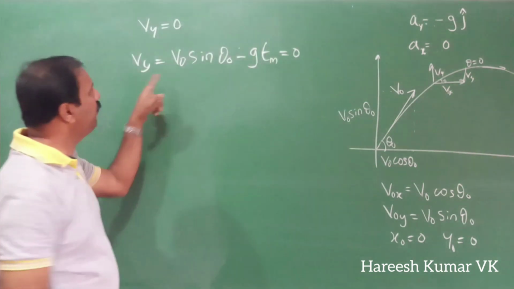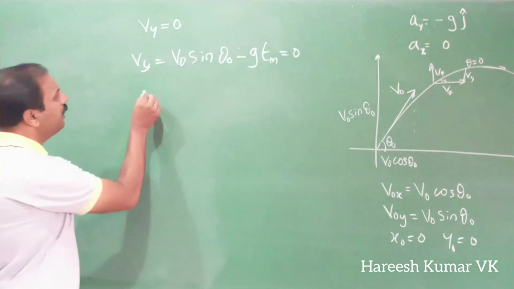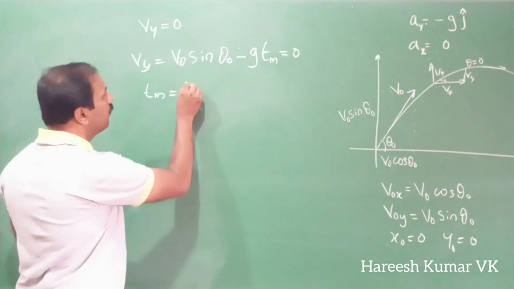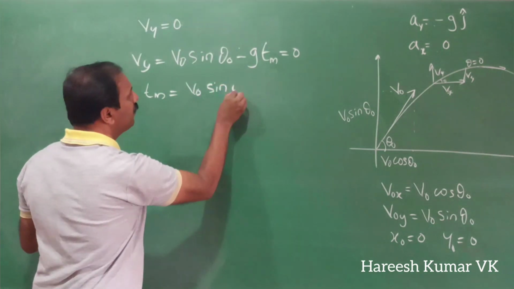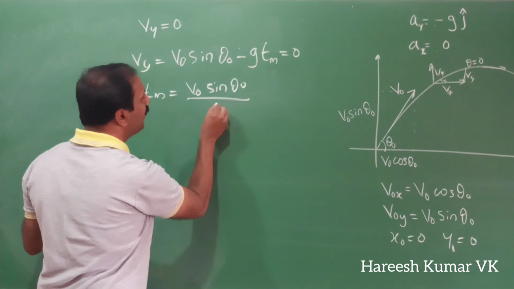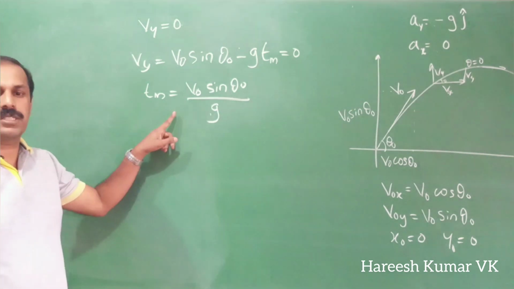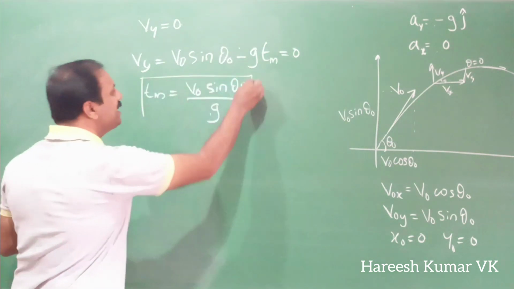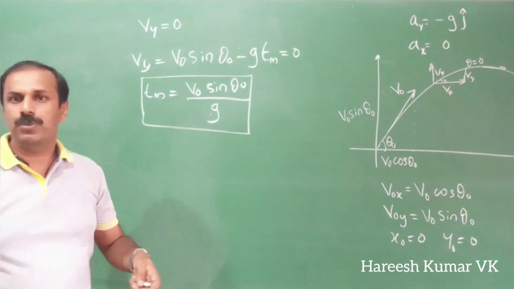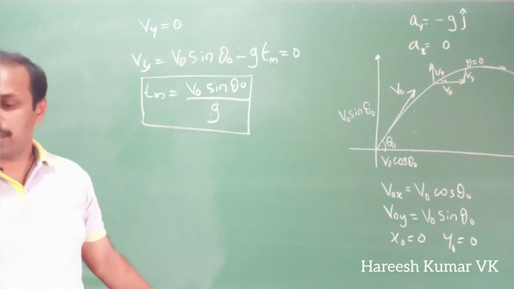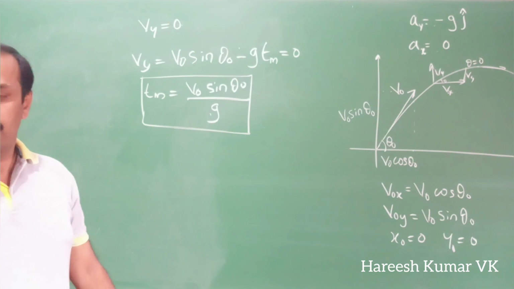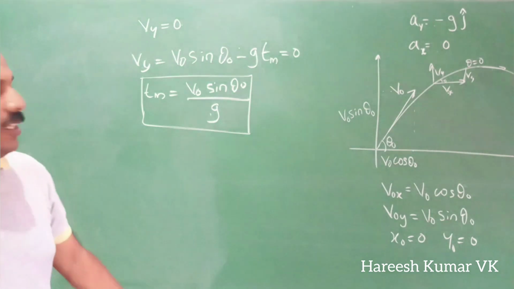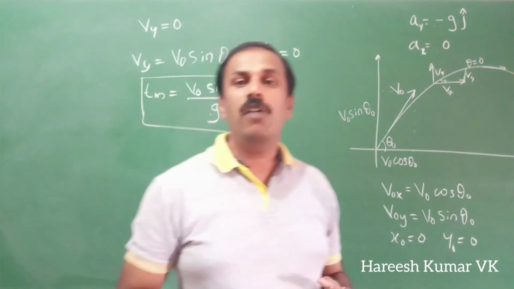Then if you rearrange this, what will you get? Tm is equal to V0 sin theta 0 divided by G. So this is the time by which the object or the projectile reaches its maximum height. It is given by V0 sin theta 0 divided by G. So this is called the time of maximum height.